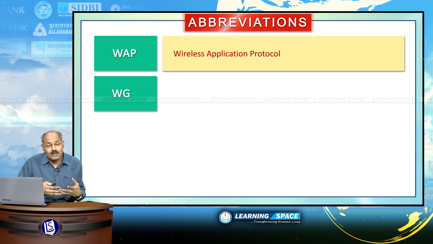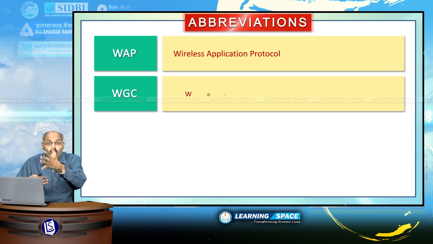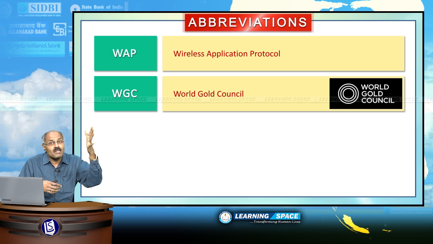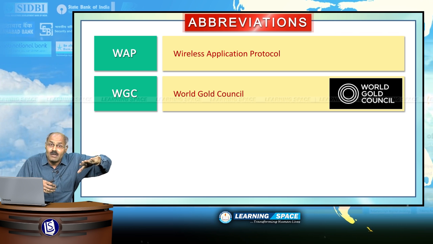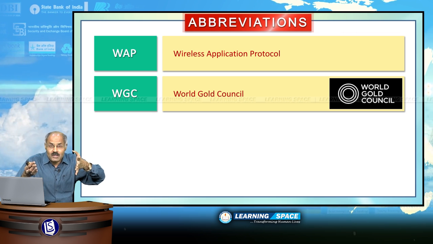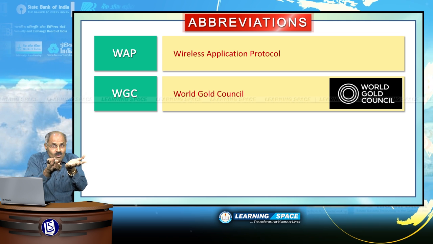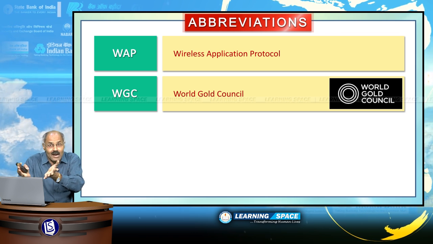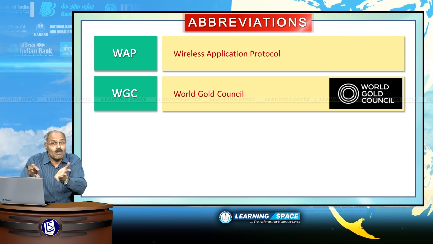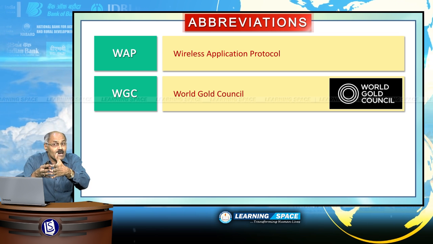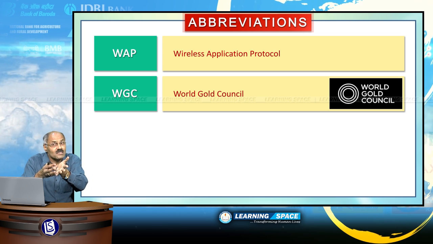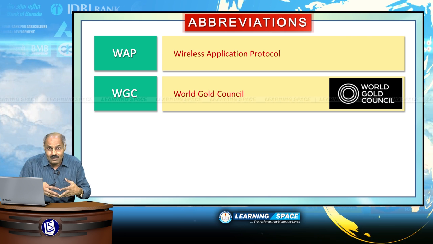Look into the next one, WGC. WGC is the World Gold Council. World Gold Council was established basically with a view to enhance the marketability of gold. The basic aim of World Gold Council is to ensure further marketability of gold, and its headquarters is in London, and it has offices across the world, prominently in the gold consuming countries. And please don't forget, India and China are the major gold consuming countries in the world.